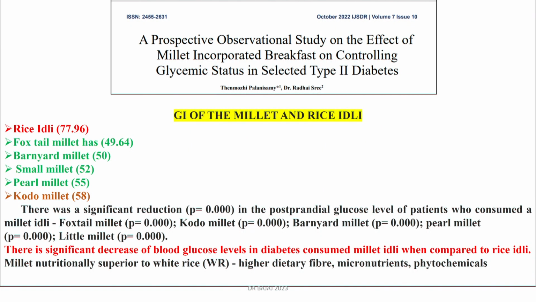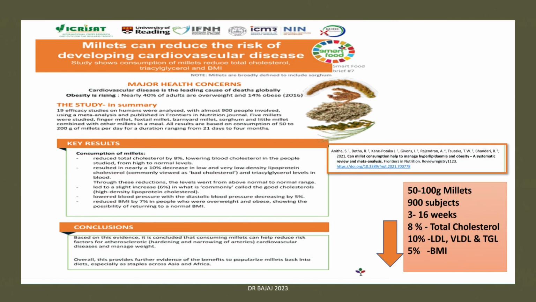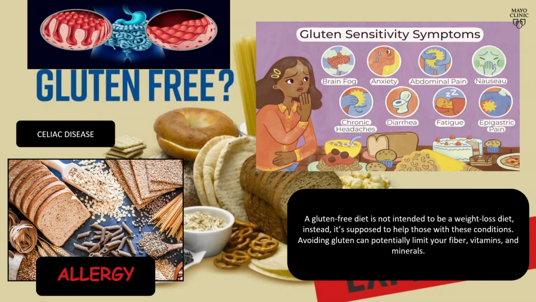This is another paper by Ganga Hospital wherein they found that rice-based idli, the GI was much lower than the other foxtail, barnyard, small millet, pearl millet and kodo millet. This is a foxtail millet paper which talks to us about improvement in diabetes, dyslipidemia, also improves blood pressure. And this is another paper which talks about 50 to 100 grams of millets used in 900 subjects which did improve the lipid profile. And there are several such papers, but the beauty of millet is it can be used in all your type 1 patients who have celiac disease without altering their blood sugar control.